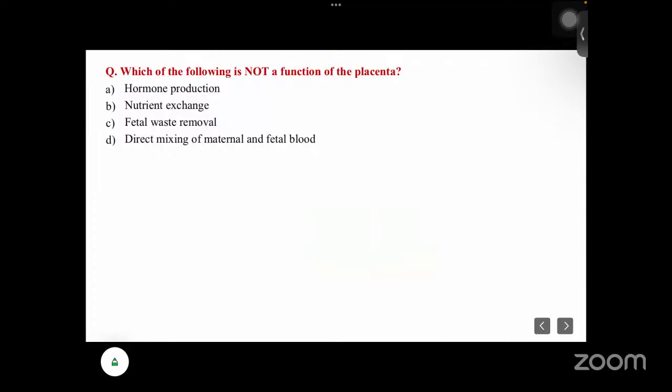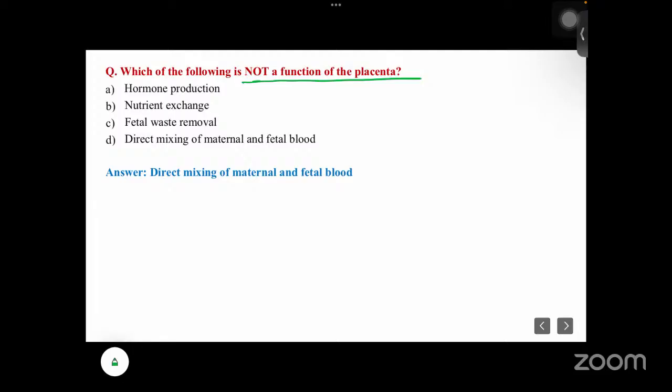Next, let's move on to the next MCQ: which of the following is not a function of the placenta? Hormone production, nutrient exchange, fetal waste removal, or direct mixing of maternal and fetal blood? The question is asking for the one that is not a function. So the answer is direct mixing of maternal and fetal blood. There is no mixing of maternal and fetal blood.